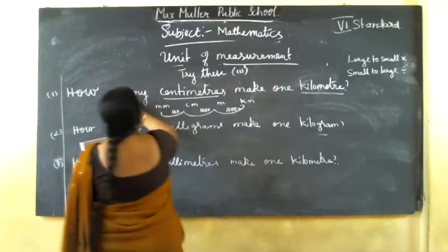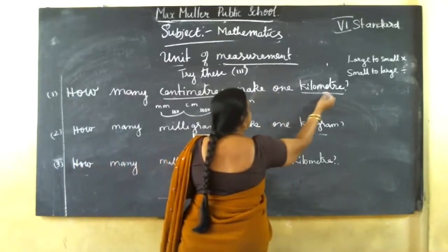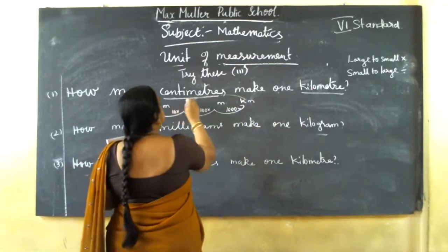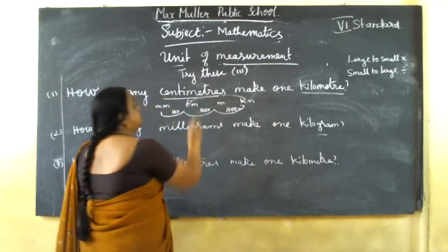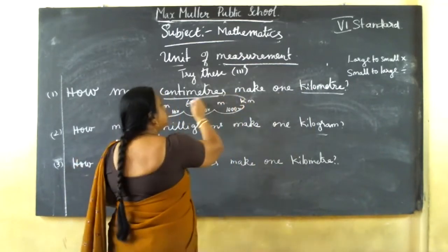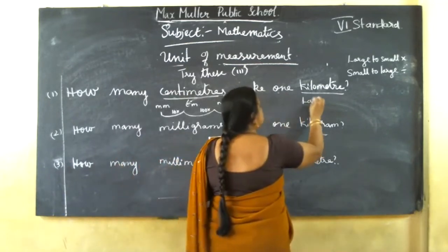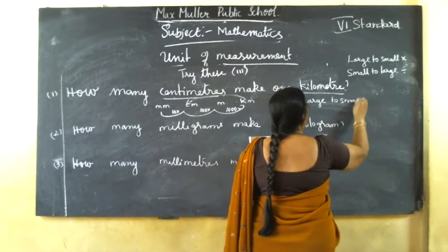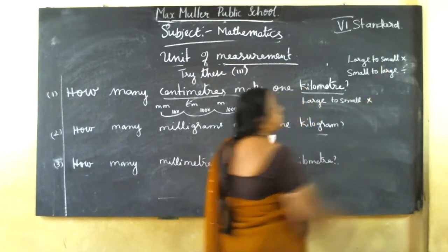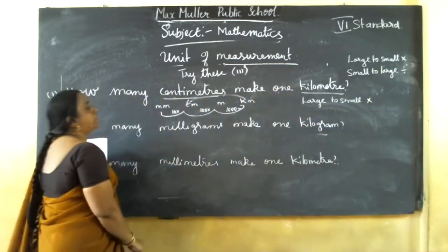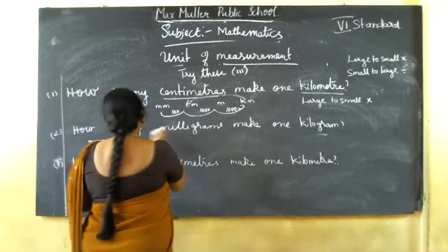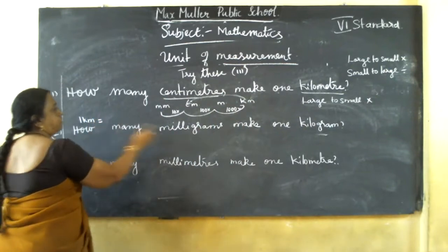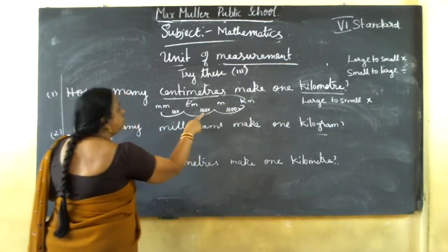You should convert how many centimeters make 1 kilometer. So here, kilometer to centimeter. That is large unit to small unit. If it is large to small, you should multiply. How to multiply here? 1 kilometer equals 1000 into 100.